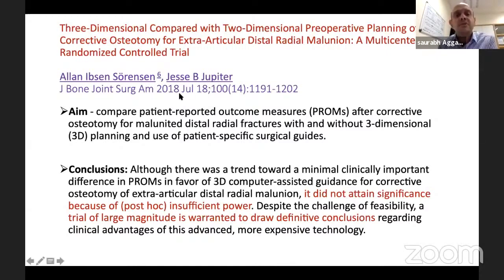Again, another paper from Jesse Jupiter in 2018. They did a multi-center randomized controlled trial to see patient-reported outcome measures after use of a 3D printed jig versus 2-dimensional planning, which I've just shown you. Their conclusion was there was no significant difference between the two in patient-reported outcome measures, but because they felt the power was insufficient, they said further studies are needed with a larger group of patients.